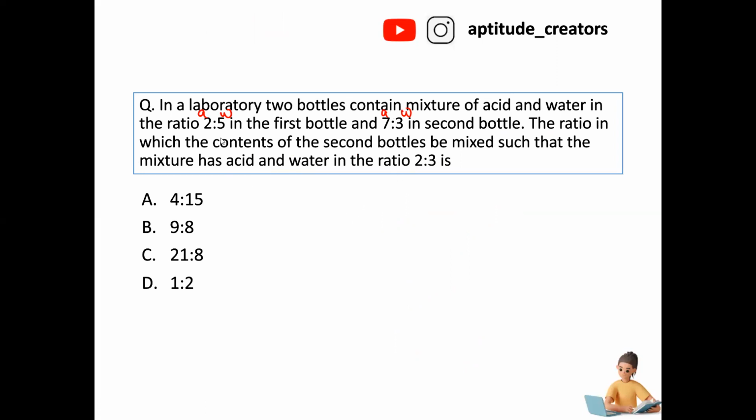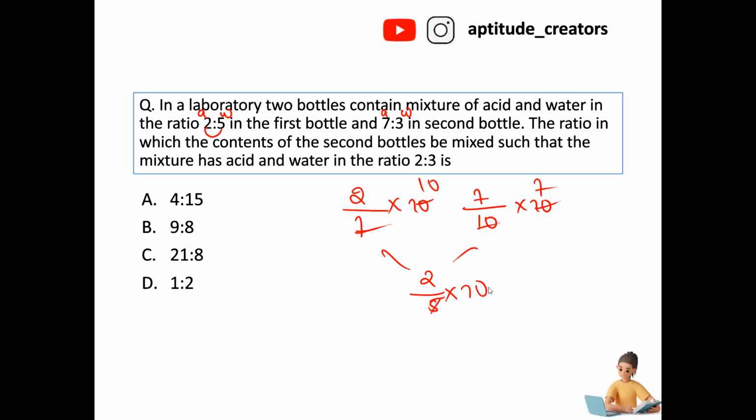Correct. Now I am going with the acid. 2 out of 2 plus 5 is equal to 7. 7 out of 10. 2 out of 5. Now here what is the LCM? 70. 70 and here also 70.